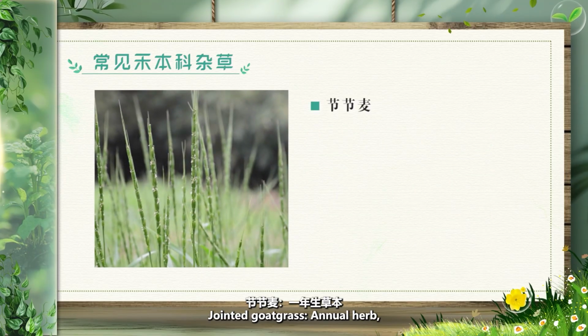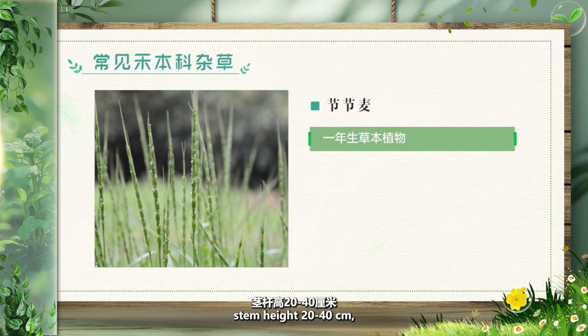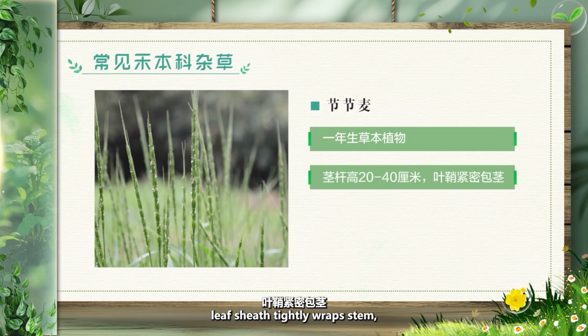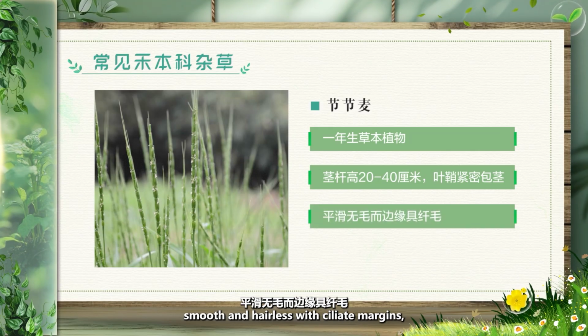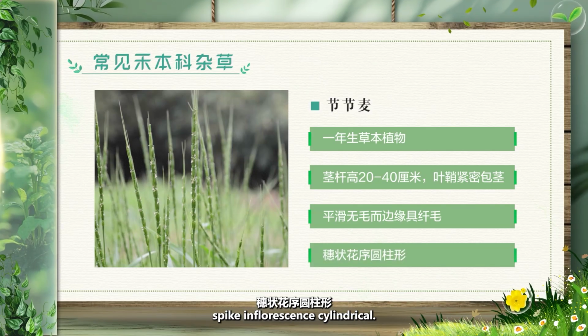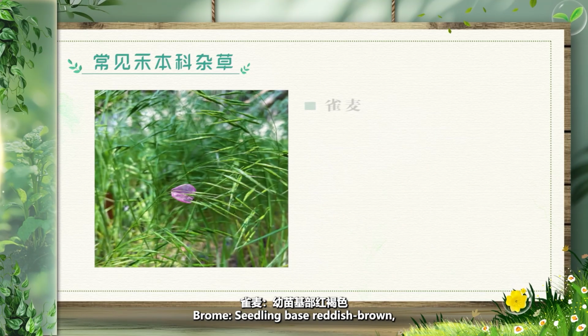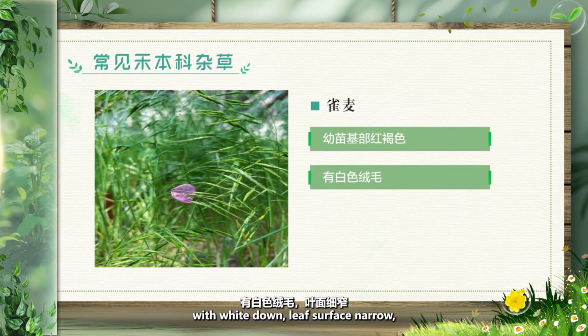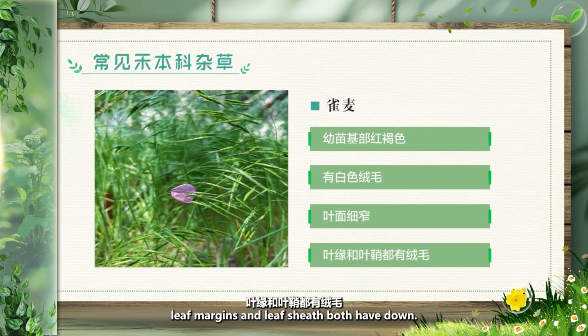Jointed goatgrass, an annual herb. Stem height 20 to 40 centimeters. Leaf sheath tightly wrapped around the stem, smooth and hairless, with ciliate margins, spike inflorescence, cylindrical. Brome: seedling base reddish brown, with white down, leaf surface narrow, leaf margins and leaf sheath both have down.